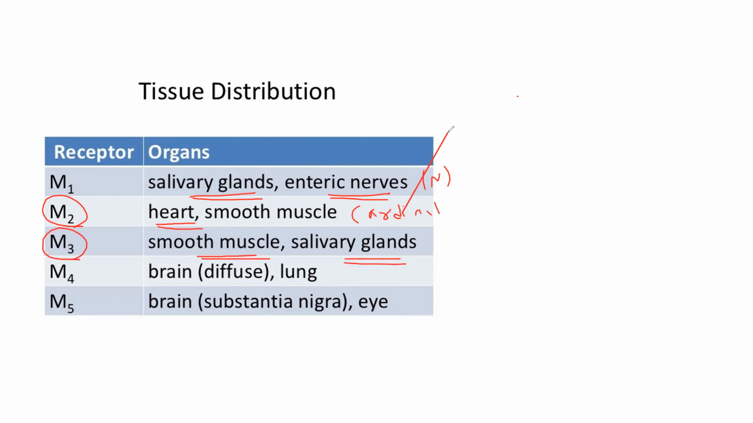And M4, M5 are of less importance. They are just present in CNS. So the function of N1 is for CNS excitation. And here in M2, it is of GI type, and it decreases heart rate, conduction, and contractility. And M3 increases the salivary gland secretions and as well as relaxes the smooth muscles. These are the functions of muscarinic receptors.